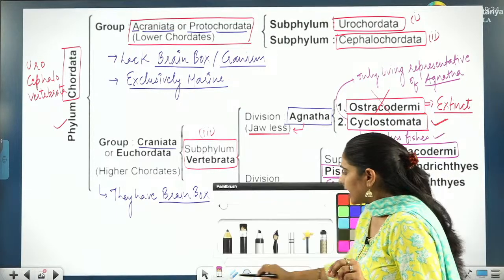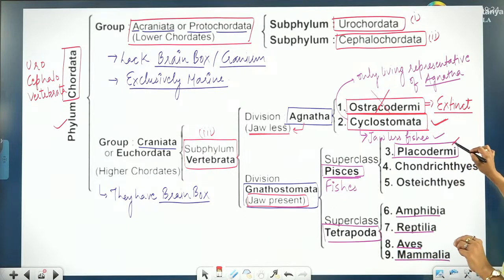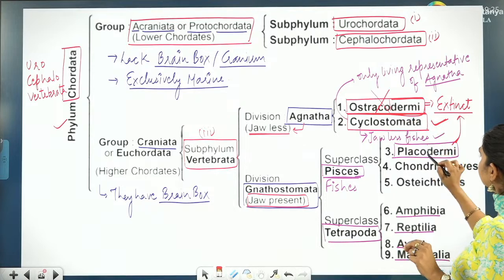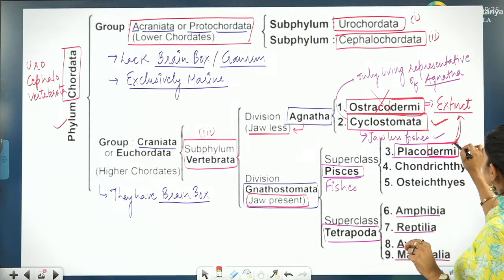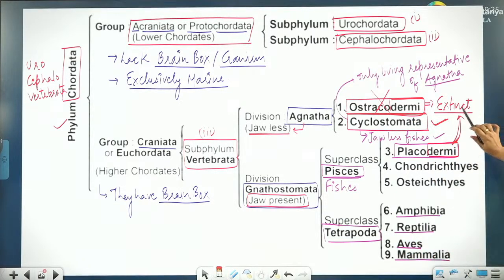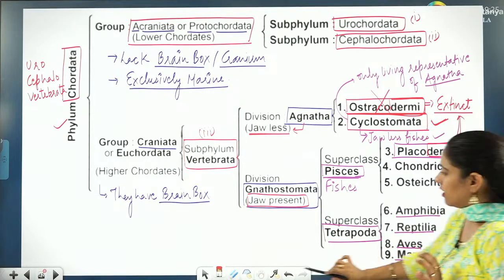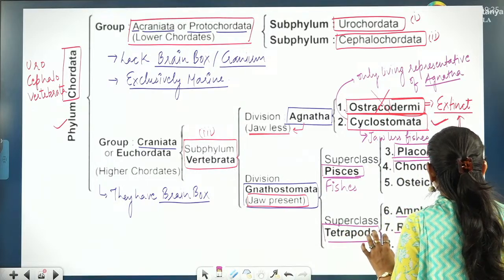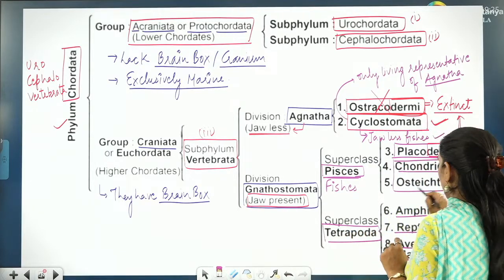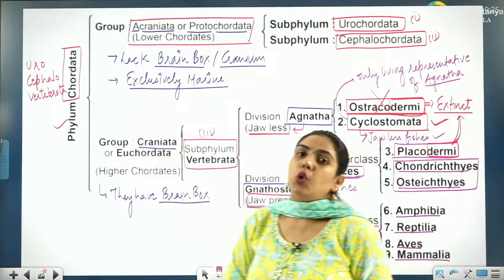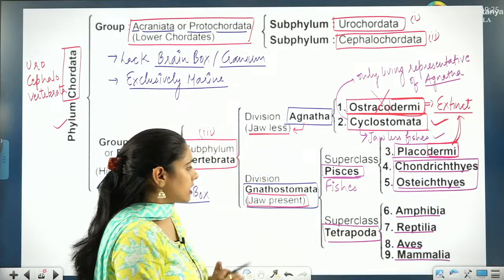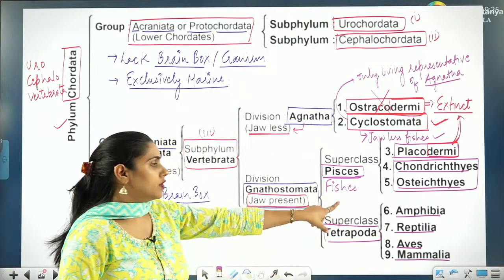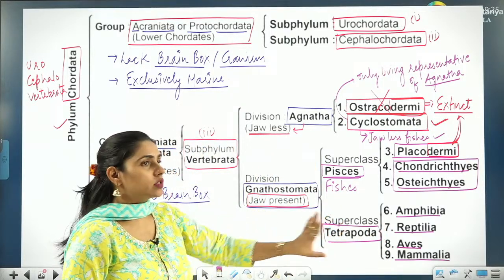It is again extinct. So wherever you will see dermi means extinct. So we don't have to study Placodermi. We only have to study Chondrichthyes and Osteichthyes, cartilaginous fishes and bony fishes. Then there will come superclass Tetrapoda, in which we will study Amphibia, Reptilia, Aves and Mammalia.